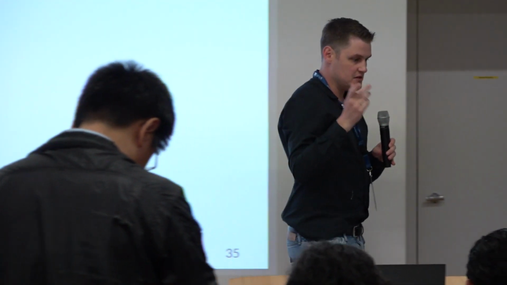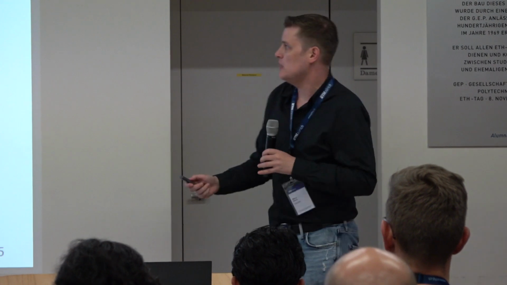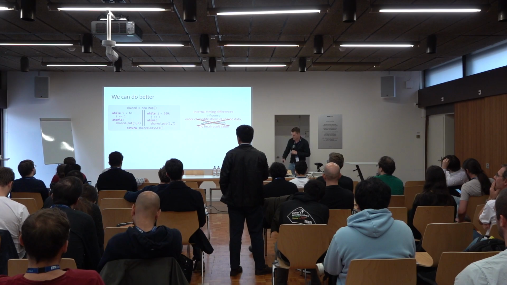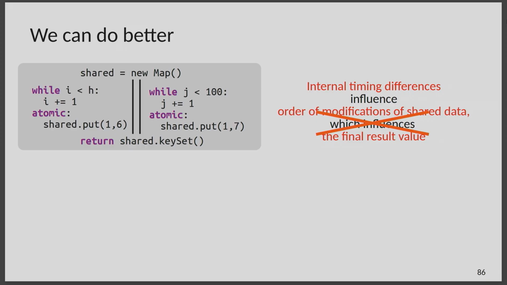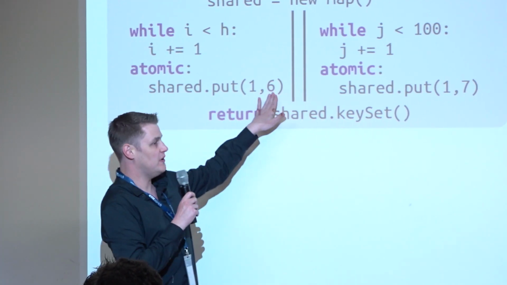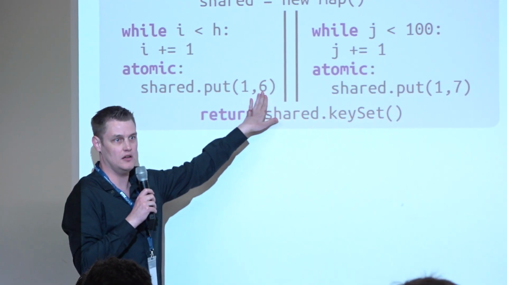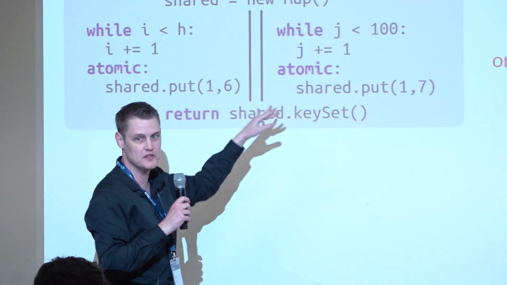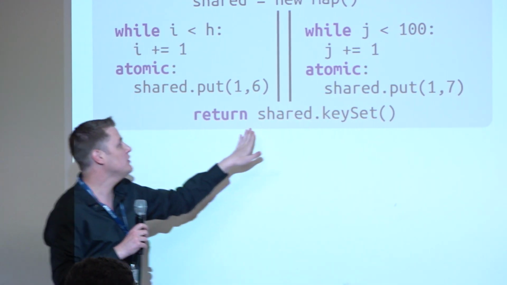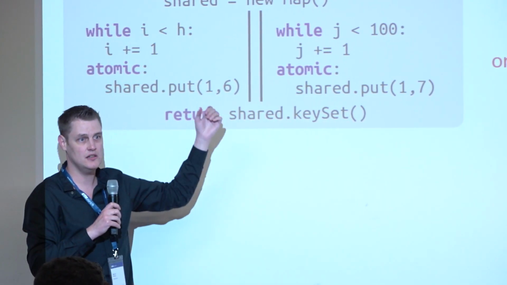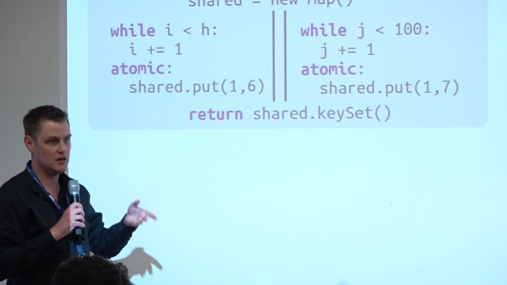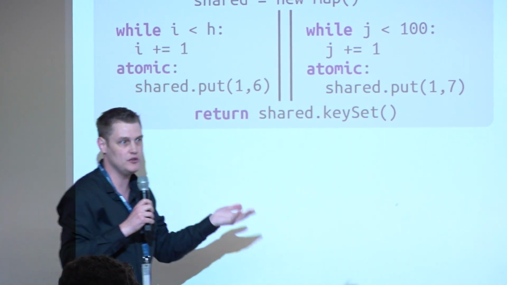But indeed, for example, for the map, this would be fine if you put one H here, if you put the secret as a value in the map. It doesn't have to be the same value in both executions, because the only thing that we're leaking anyway is the key set. So yes, indeed, with the abstraction, we can also relax the requirement on the arguments of the operations, and we do that in the logic.